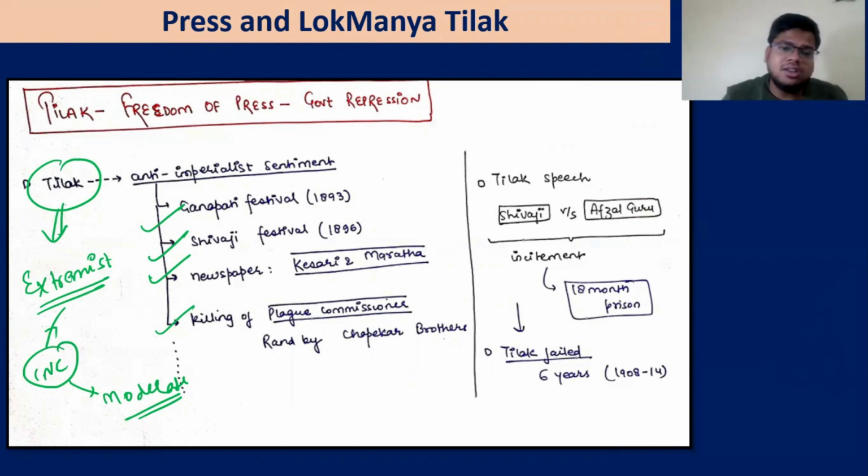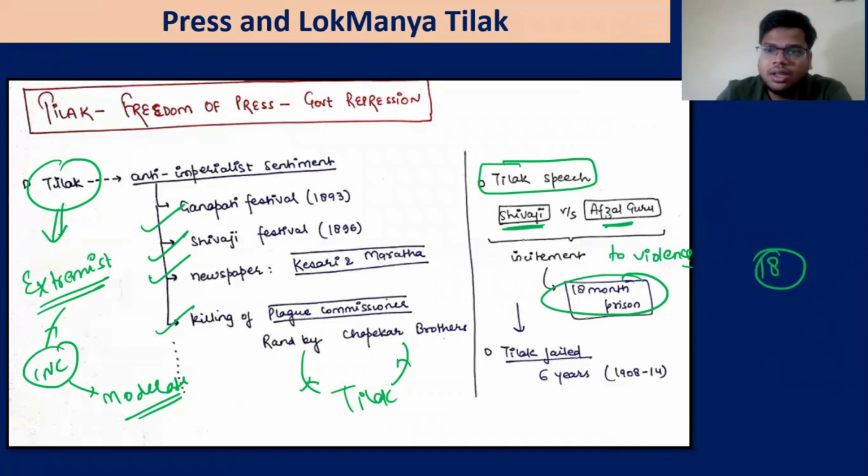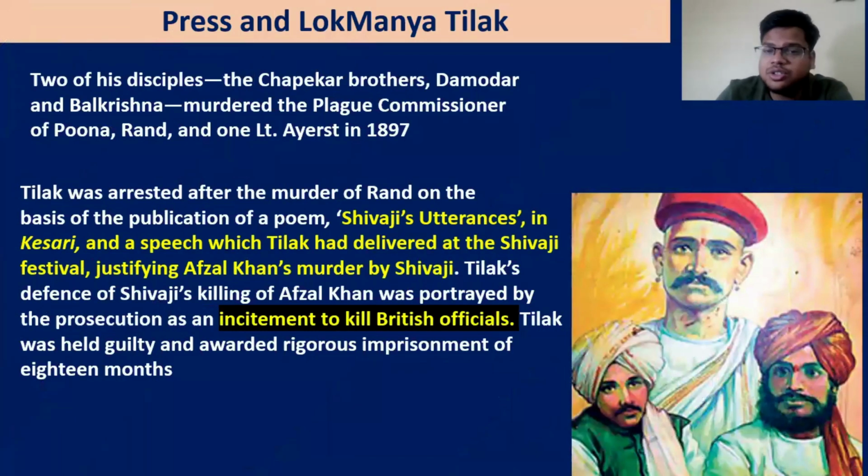When this happened, Tilak supported the Chapekar brothers, and the government was looking for an opportunity to put him into jail. In one of the speeches Tilak gave, he quoted how Shivaji killed Afzal Khan, and we have read that story, right? They used this speech as an incitement to violence and put him into an 18-month prison. Later on, in 1908, Tilak was also put in jail for 6 years.